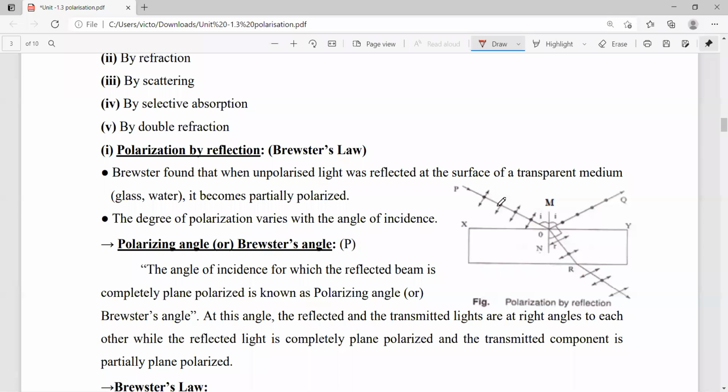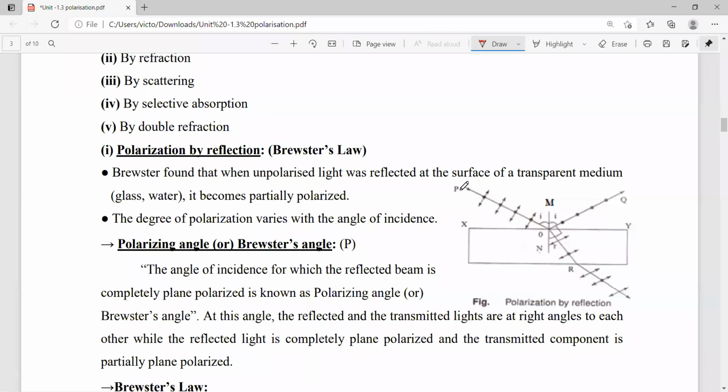Now, an unpolarized light. How do we confirm that this is an unpolarized light? Here there is a vertical electric vector. Also there is a horizontal electric vector. Dot means it is in the horizontal position. That means more than one direction, and more than one direction is nothing but unpolarized light. So it is clear it is an unpolarized light.